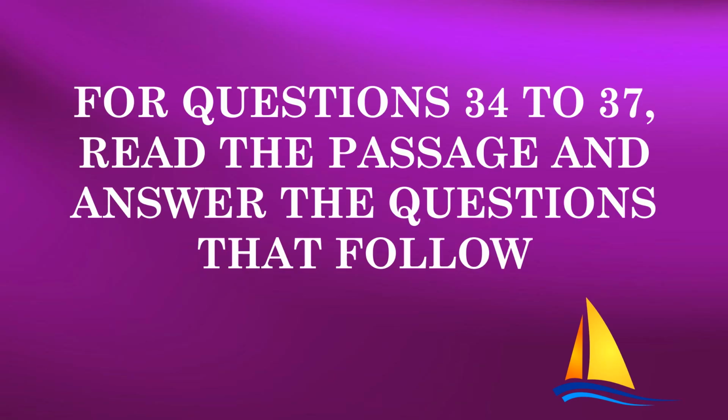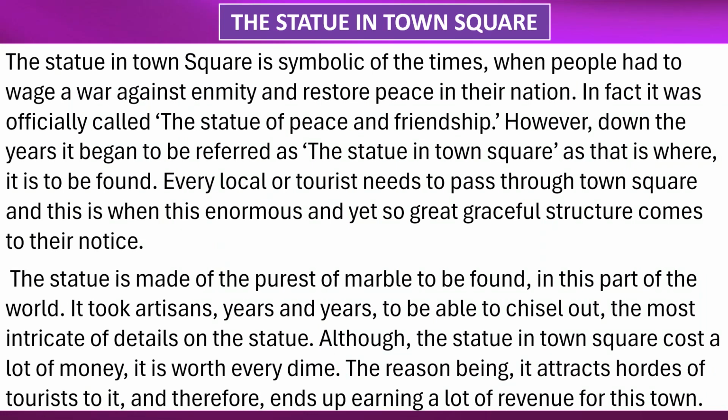For questions 34 to 37, read the passage and answer the questions that follow. The statue in town square. The statue in town square is symbolic of the times when people had to wage a war against enmity and restore peace in their nation. In fact, it was officially called the Statue of Peace and Friendship. However, down the years it began to be referred to as the statue in town square, as that is where it is to be found.